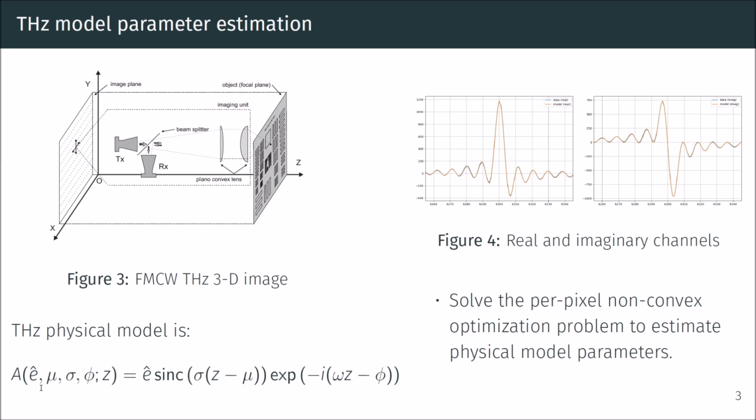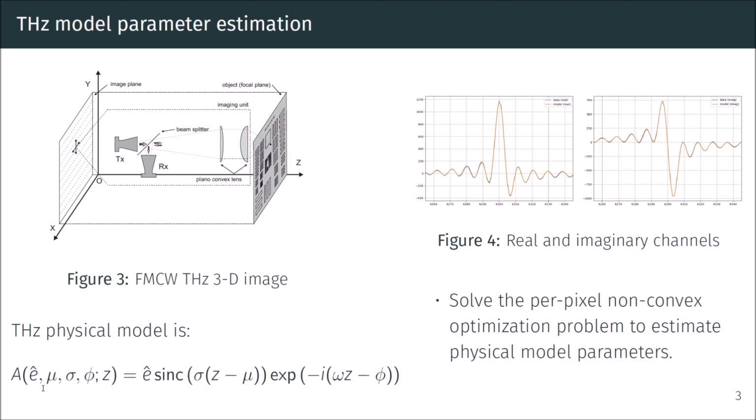The FMCW terahertz system captures signals by grid-based movement, as shown in figure 3, and forms a 3D image with real and imaginary channels. By considering the real and imaginary parts as two separate channels, the terahertz data is represented as a 4D real data tensor, which is the resultant data of a forward model, A, based on model parameters, including the electric field reflectance, the depth positions, and the phase angle.